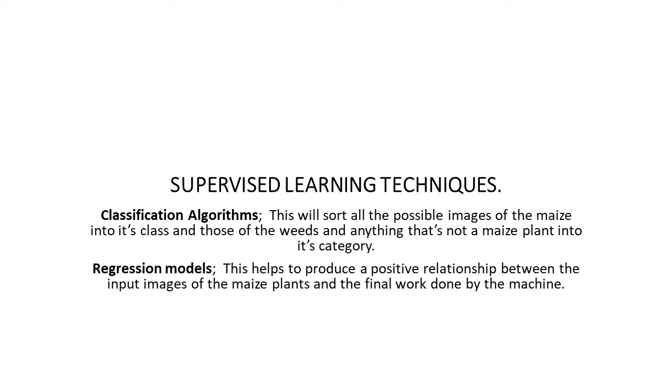The classification algorithms will sort all the possible images of the maize into its class and those of the weeds and anything that's not a maize plant into another category. Then the regression models will help to produce a positive relationship between the input images of the maize plants and the final work done by the machine.